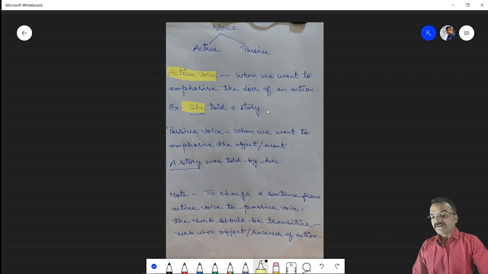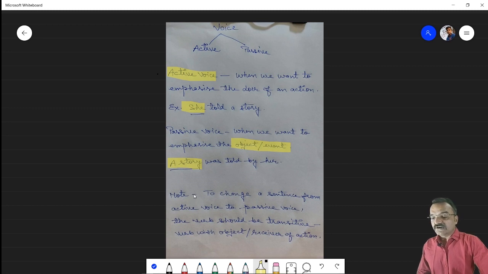This is active voice. While in passive voice, when we are making a passive voice, we want to emphasize the object or event. So the same sentence will be transformed into a story was told by her. So here a story is the object. In this sentence we want to emphasize a story, so we have written this in passive voice, while in the above sentence we have emphasized the doer, she. So that's why we have written it in active voice.